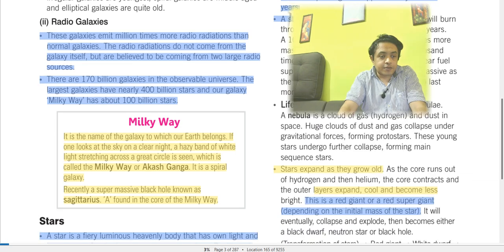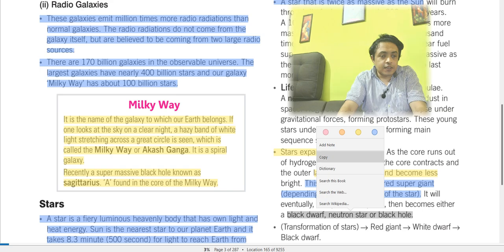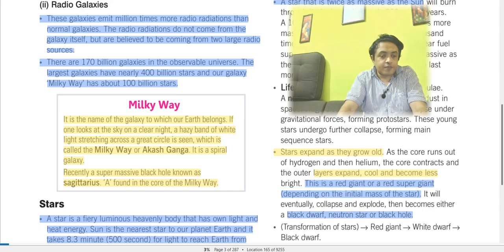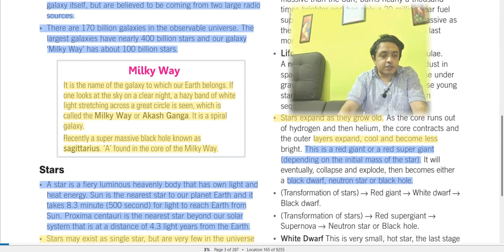It will eventually collapse and explode, then become either a black dwarf, neutron star, or a black hole. So first it will be a red giant, and then depending upon the mass it has, it will convert into a black dwarf, a neutron star, or a black hole. The transformation is mentioned here as red giant, white dwarf, and black dwarf, and also as red supergiant, supernova, neutron star, or black hole. This depends upon the amount of mass inside the star.